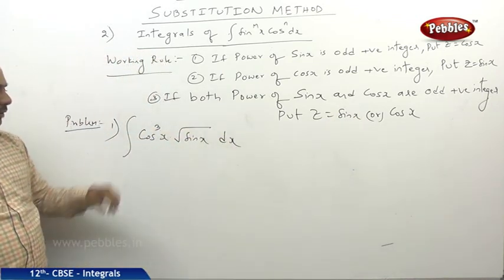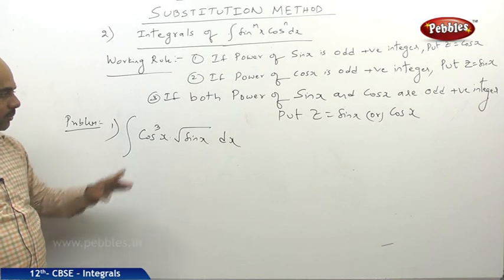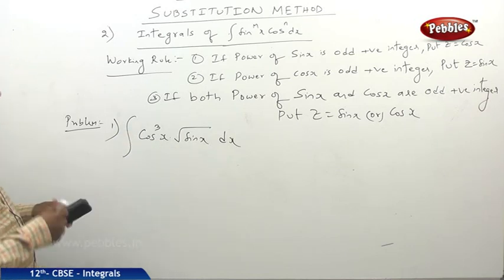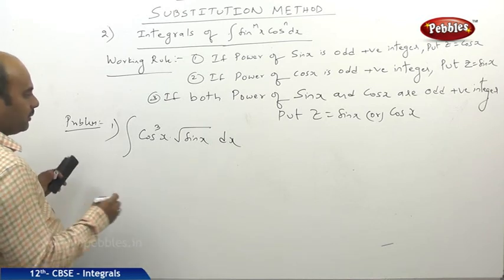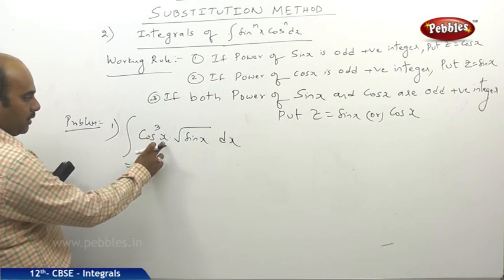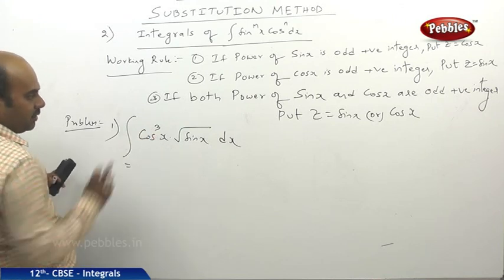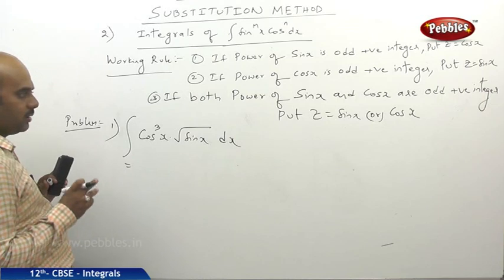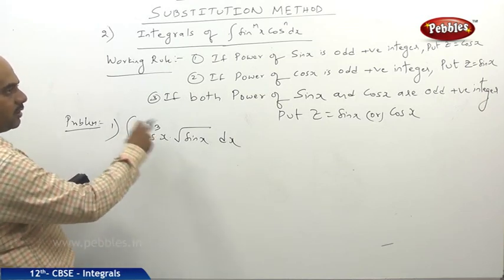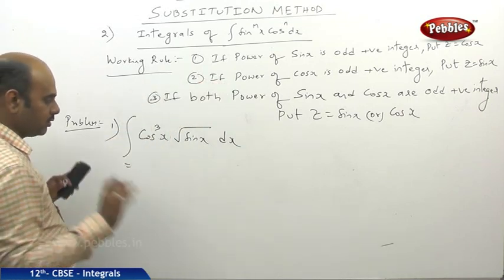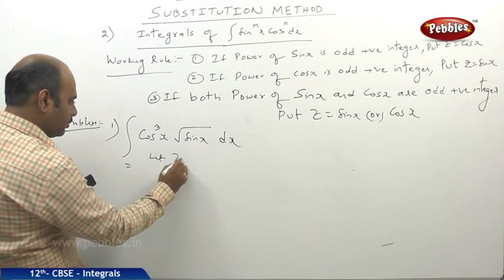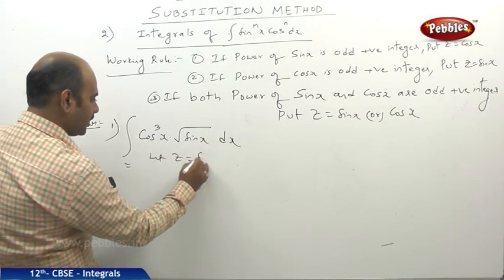Now we will go for a problem: integral of cos cube x into root of sin x dx. If you observe carefully, the power of cos x is 3, which is an odd number. Whenever the power of cos x is odd, what does it tell us? Put z equals sin x. So I will be putting z equals sin x.